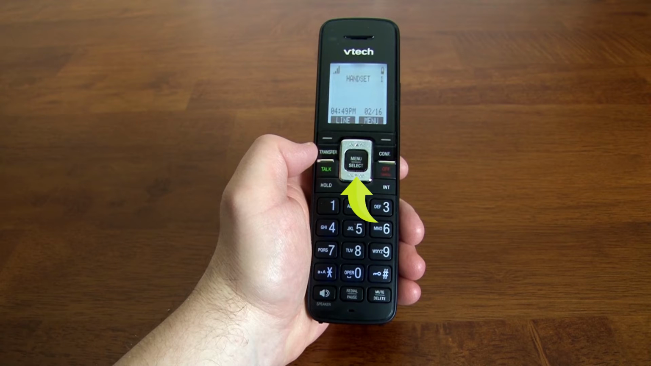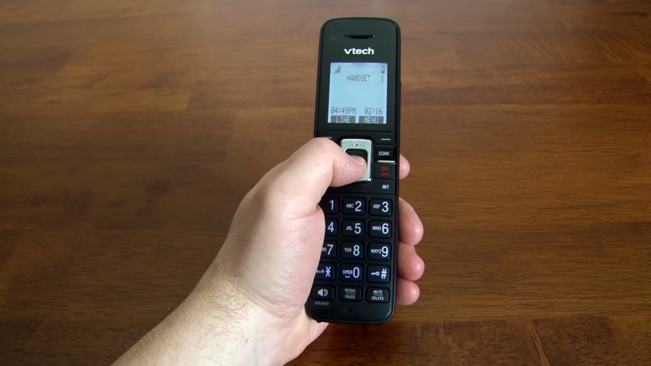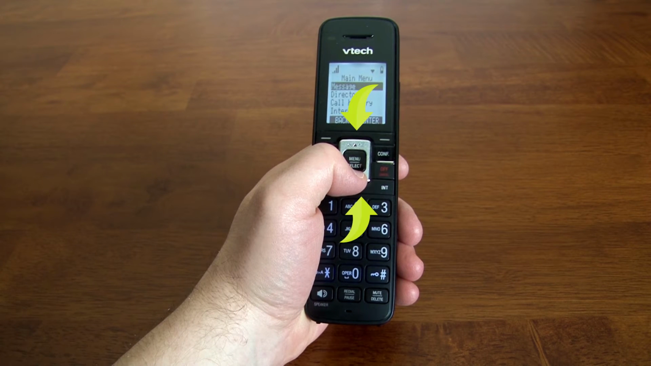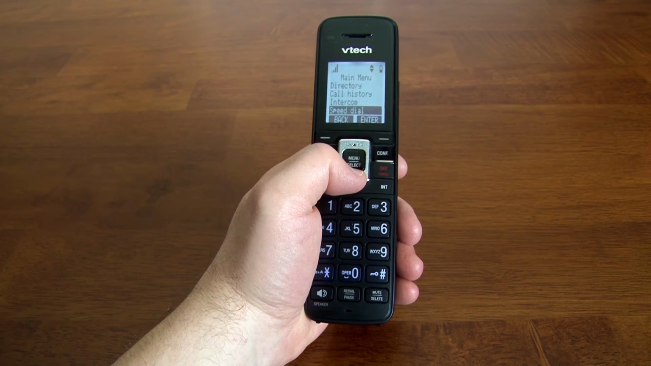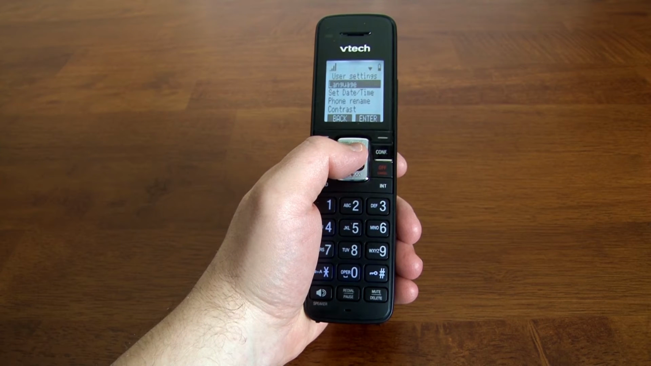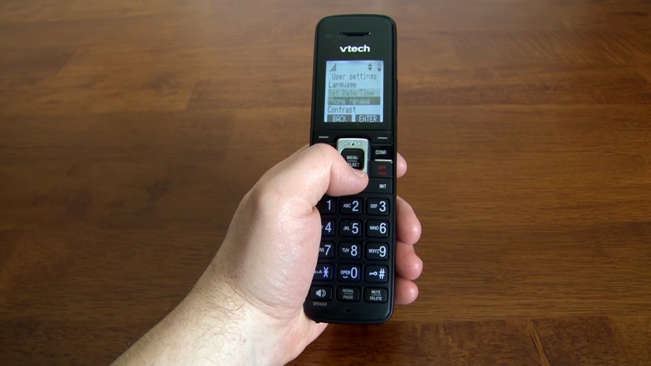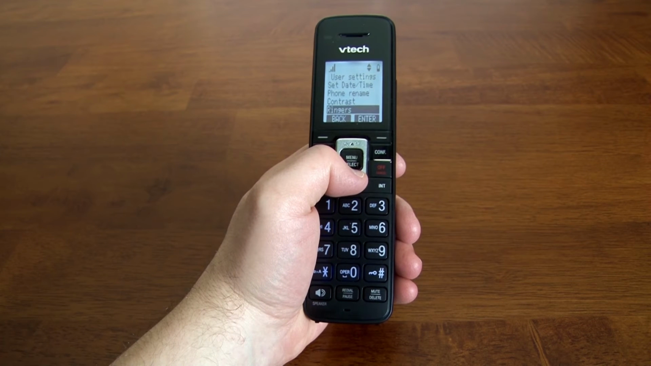Press the menu key. You can press up or down on the navigation controls to scroll through the list. Select User Settings, Ringers, and ringer tone.